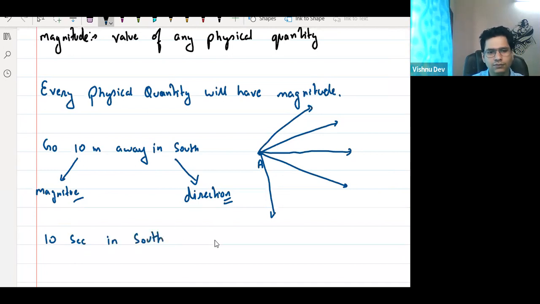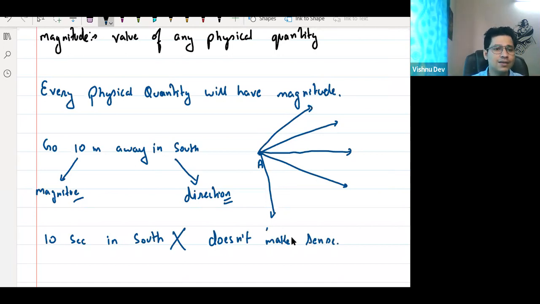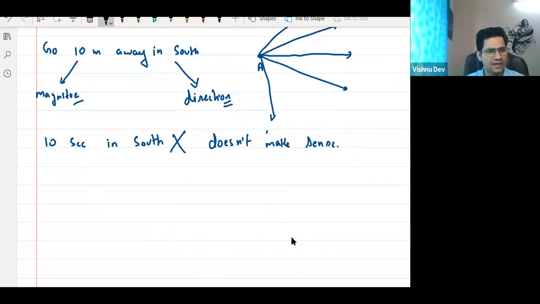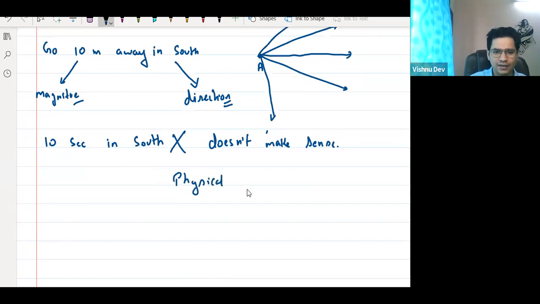Right? No, it doesn't make sense. Sir, direction? No, time doesn't need any direction. Yes or no? Doesn't make sense. So I can say, okay, sir, we have two types of physical quantities. I can say, sir, now after this observation, I'm having two types of physical quantity. Yes or no?